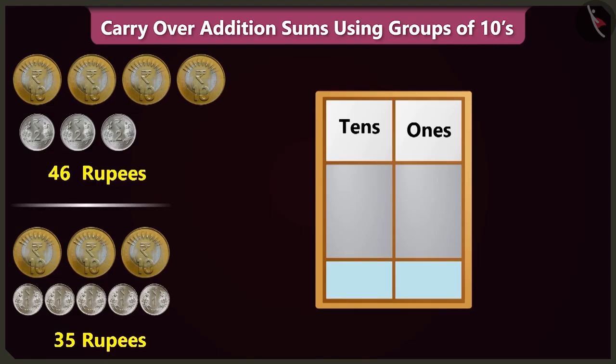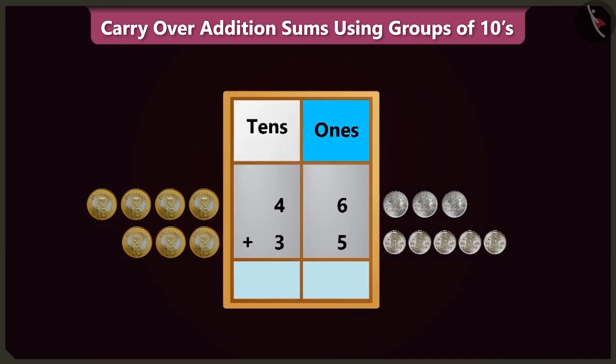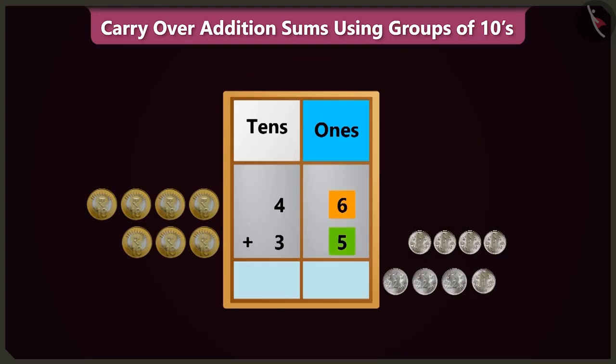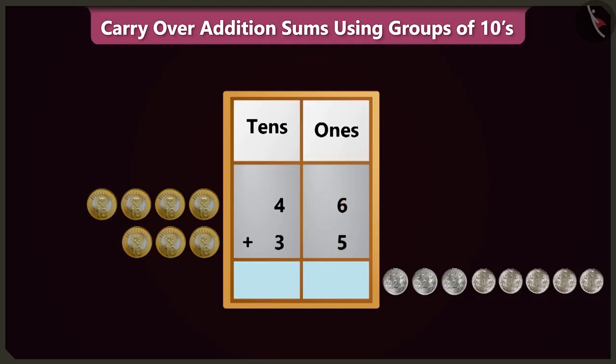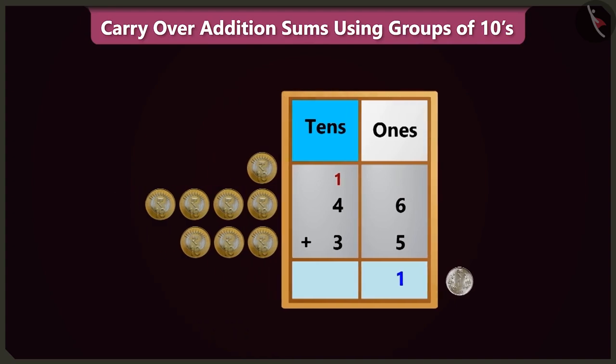To find that out, we have to write both the numbers in the ones and tens boxes. To add 5 to 6 in the ones box, count after 6. That is 7, 8, 9, 10 and we will get 11. Well done. So 11 means 1 tens and 1 ones. We will write 1 ones in the ones box and carry over 1 tens and write it this way in the tens box. Well done.